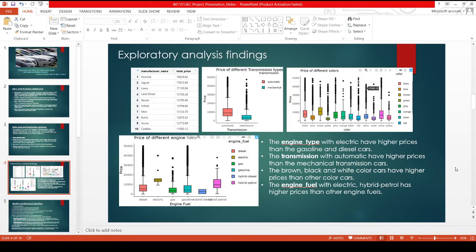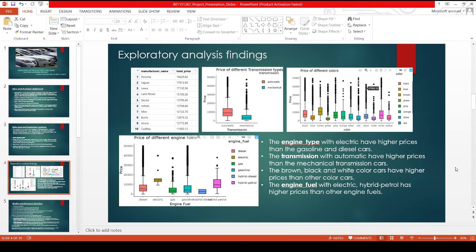When you see the exploratory analysis findings, Jaguar, Lexus, and Land Rover are the manufacturers with the highest resale value. Cars with automatic transmission have higher prices than mechanical transmission cars.